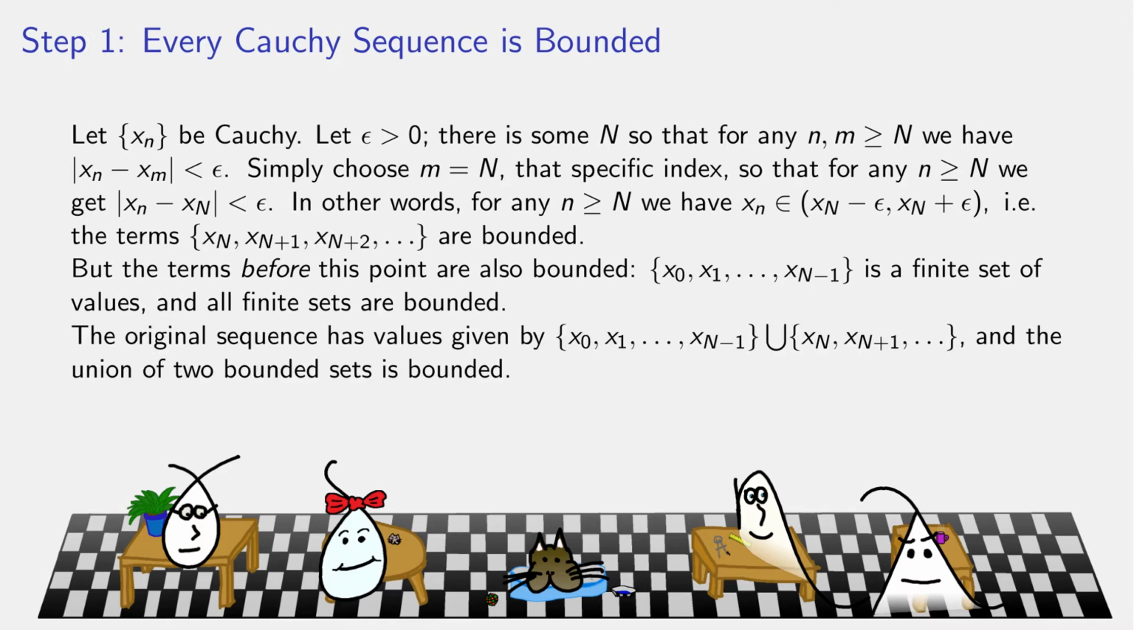And therefore, the original sequence can be expressed as a union of the stuff before the Cauchy definition kicks in, and that's finitely many terms, and therefore bounded, and the stuff after the Cauchy definition kicks in, and that's bounded because we just showed it. And the union of 2 bounded sets is bounded, and therefore the sequence overall is bounded.